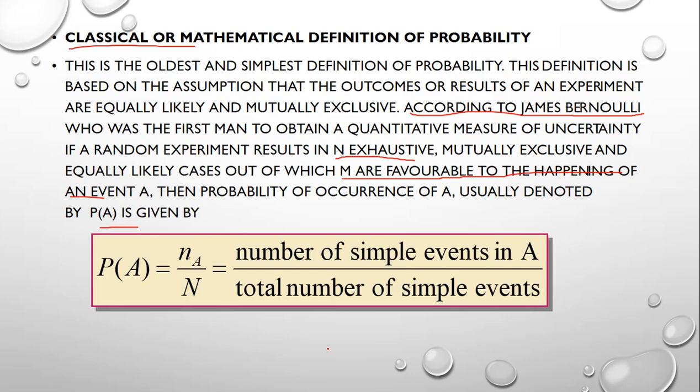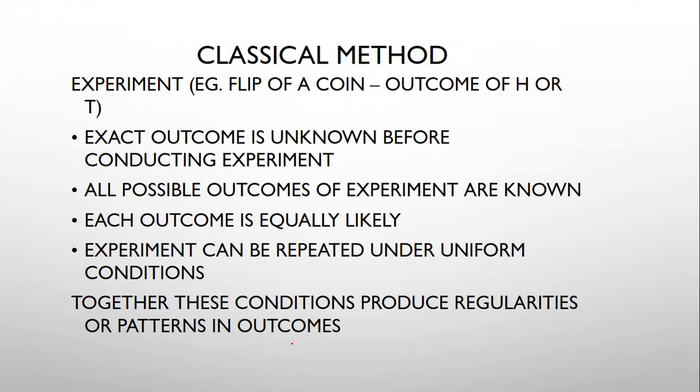For example, I have one set: 1, 2, 3, 4. The total number is 4, so the total number of simple events is 4. I want to draw one element. For example, I draw 2. Then the probability is 1 by 4, like this. This is one example.